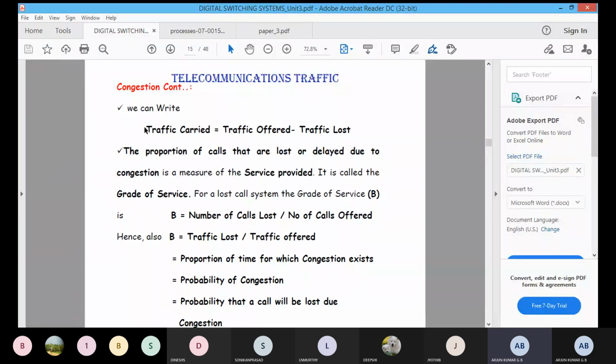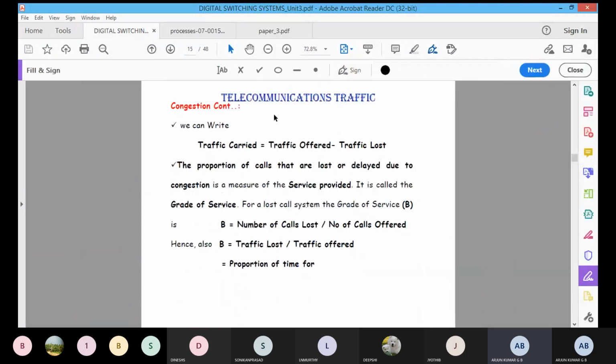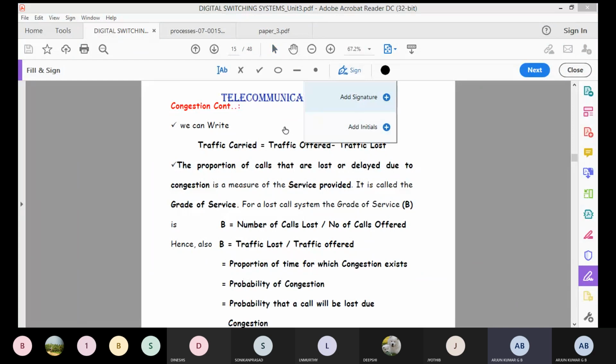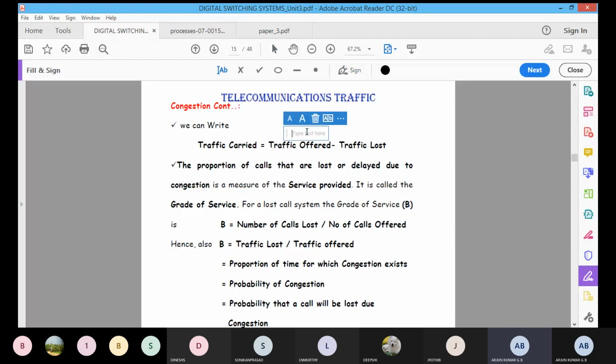By using this equation, we can easily calculate the exact traffic carried. Traffic offered is represented by A. By using this equation, we calculate the traffic lost, that is AB.